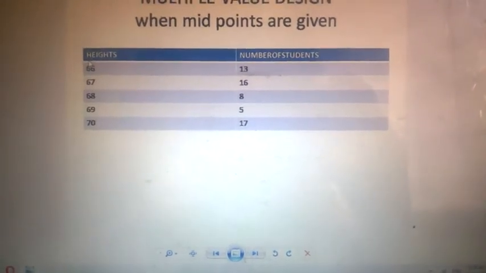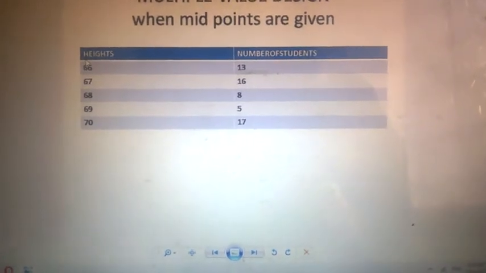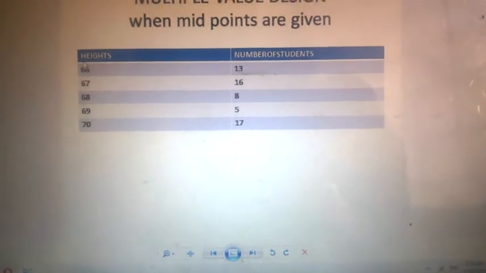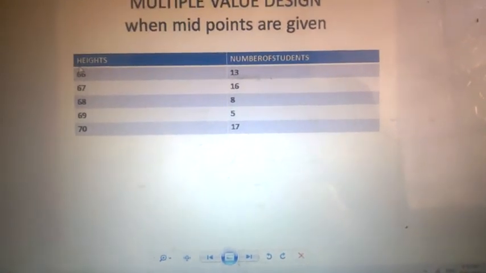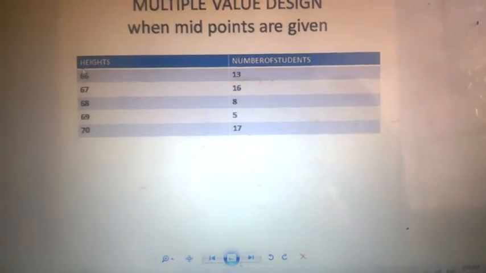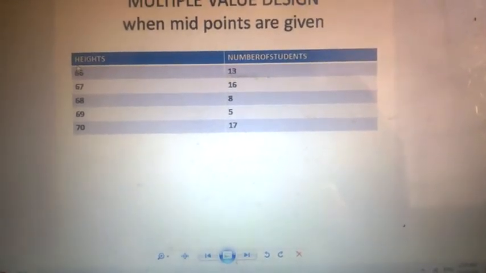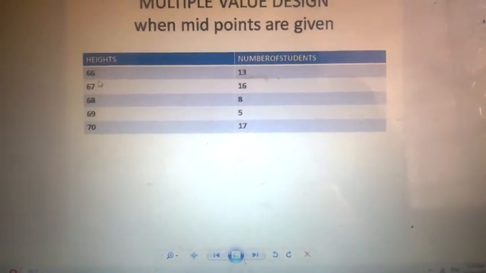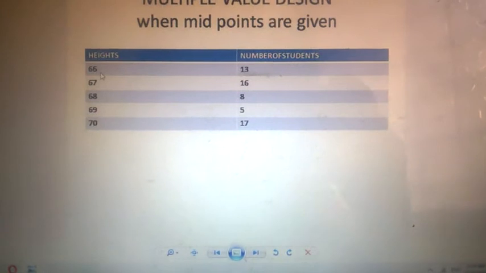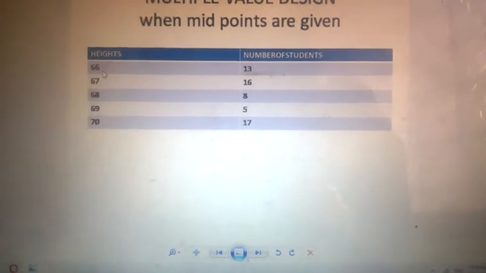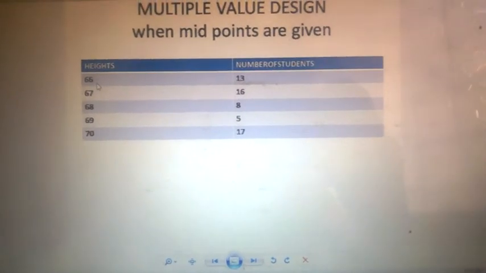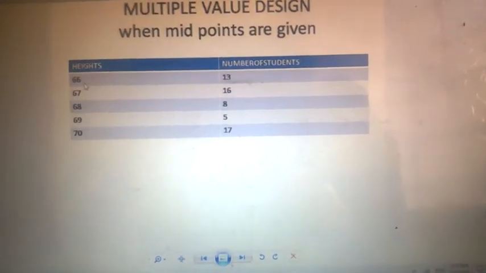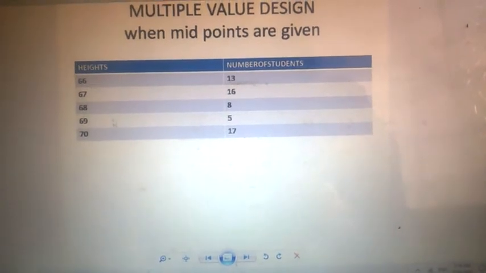So first of all, be clear that for single value design you have to fulfill all 4 conditions. Here the first condition of discrete variable, height is not fulfilling because heights are continuous. And next, there is a difference of 1. It may cause a confusion, but when you are clear about the idea that single value design is only used for discrete variable, then you will be clear that these are the cases of multiple value design when midpoints are given.